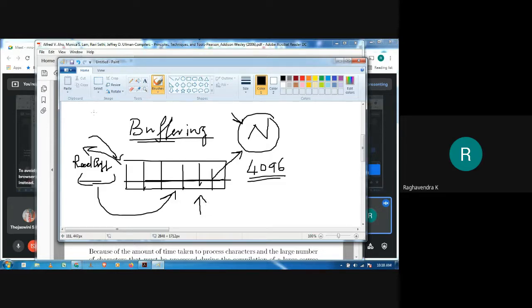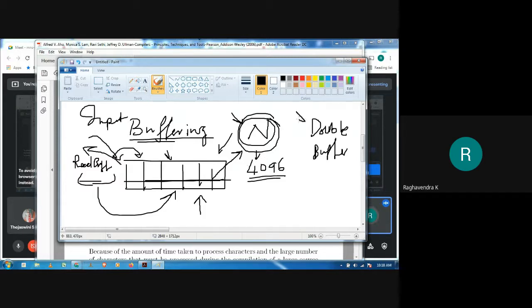Now this input buffering is adopted in a different way in our lexical analyzer. It makes use of a technique called the double buffering scheme. Double buffering means we have two buffers instead of one. Having a buffer itself will improve efficiency because we are reading n characters, the size of the buffer, at a time.